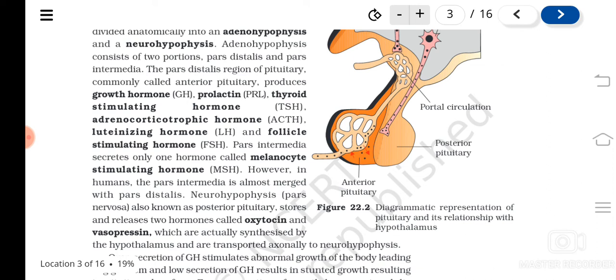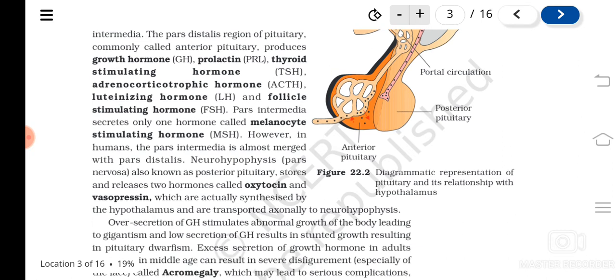And the next part is the neurohypophysis, also known as pars nervosa, or the posterior pituitary. It stores and releases two hormones, oxytocin and vasopressin. You have learned vasopressin. What is the other name of vasopressin? Do you remember? ADH, isn't it? You learned it along with the excretory system, where we learned that it controls urine formation. Oxytocin is associated with delivery.